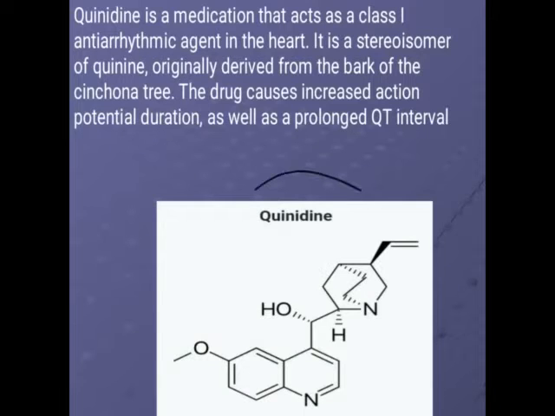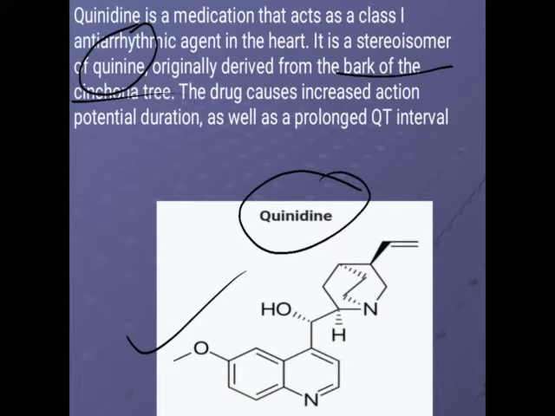Next, the drug is quinidine. That is the structure of the drug quinidine. It is naturally obtained, derived from the bark of the cinchona tree. It is an antiarrhythmic drug. It is the stereoisomer of quinine, which is an anti-malarial drug. What is the role of this one? It increases the action potential duration, as well as prolongs the QT interval. It is class 1 sodium channel blocker, so depending upon that, it will perform its function.